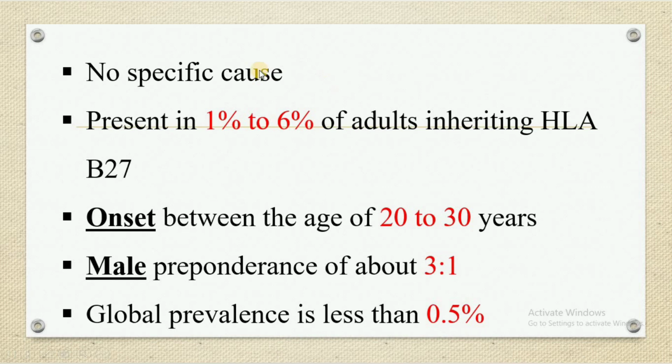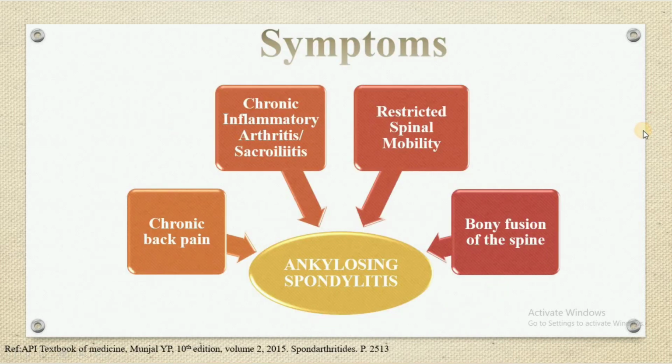It has no specific cause. It is present in 1 to 6% of adults inheriting HLA-B27. Onset is between 20 to 30 years. Male preponderance is about 3:1 and global prevalence is less than 0.5%.